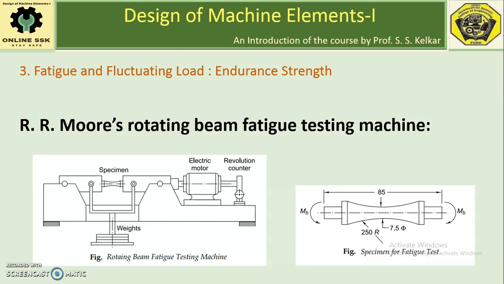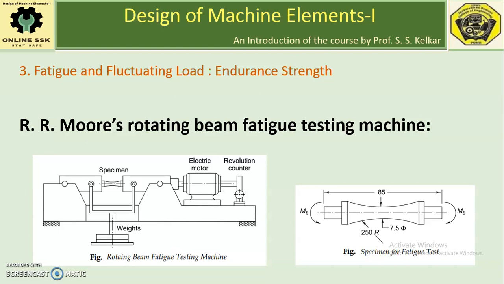Crack propagates and the machine part fails in fatigue. So, the first evidence of fatigue crack is assumed as the failure of the specimen. The number of revolutions or cycles completed before the specimen fails is noted down.